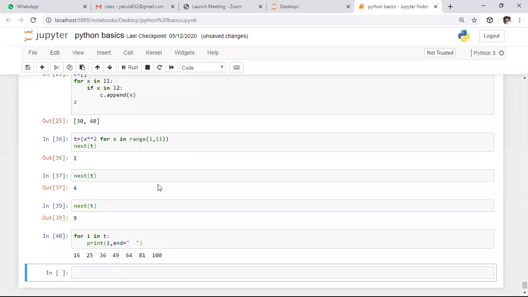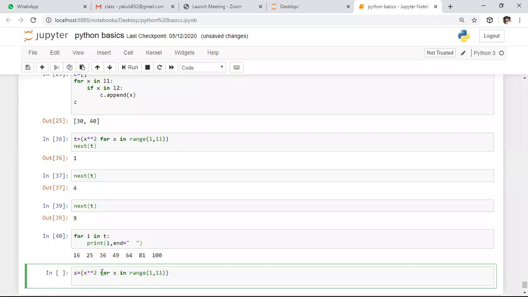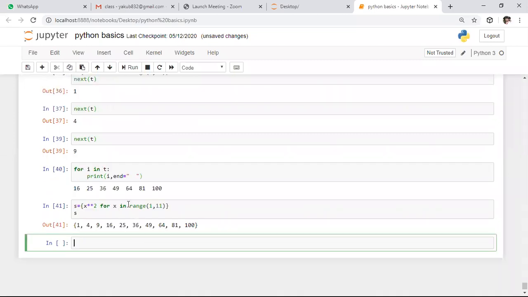If you try to apply comprehension on the tuple, it will create a generator object. Here we can apply comprehension on the set also. I want to create a set by using comprehension. Set attributes are defined in flower brackets, right? I am defining this in flower brackets. I want to create the same set with the square elements in the range of 1 to 10. And I want to observe the output.